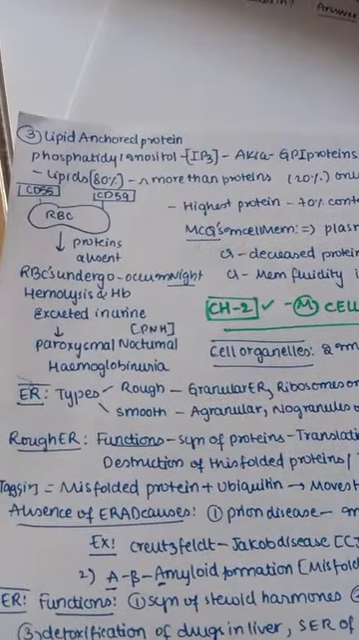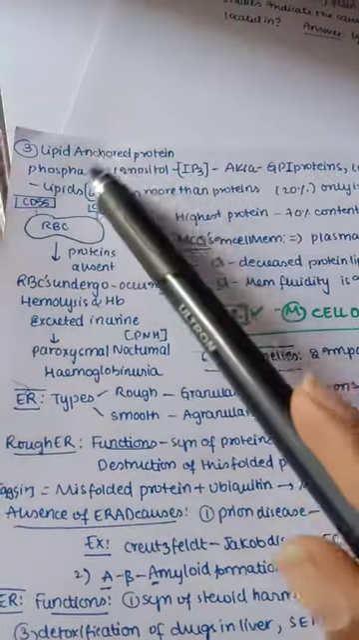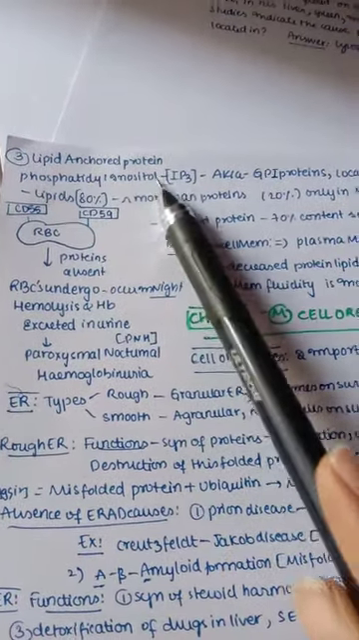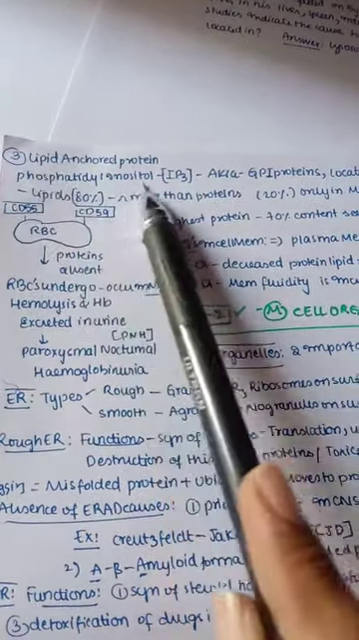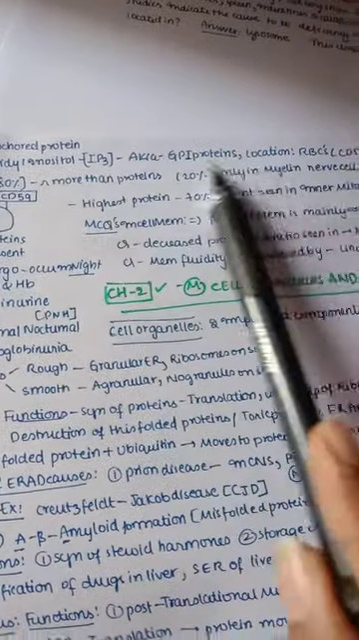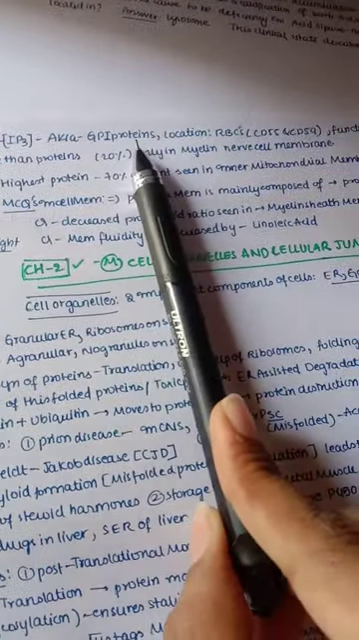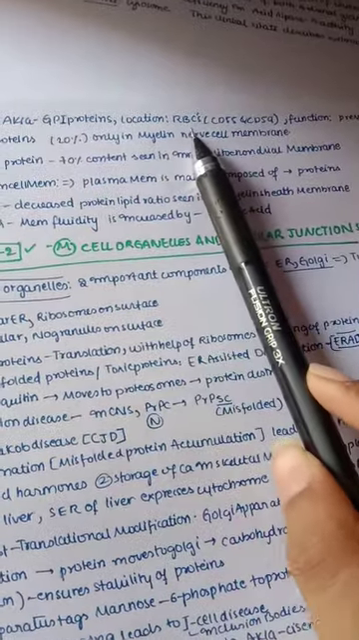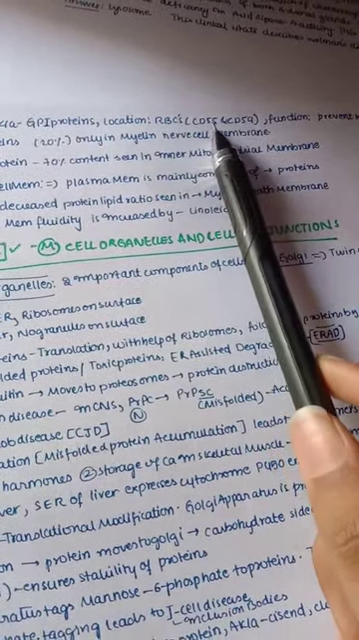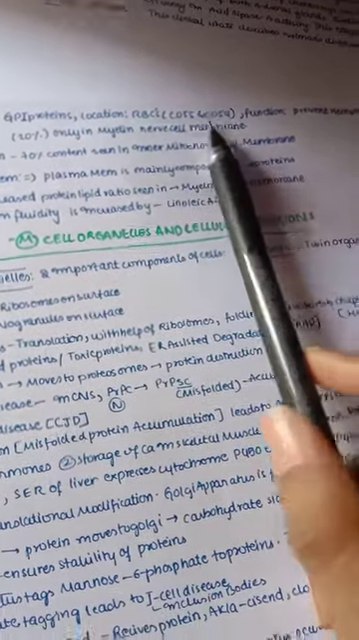Next we have a lipid anchored protein. So actually here we have our phosphatidyl inositol. If you remember, the third type of protein is lipid anchored. It is also known as GPI proteins. Location is present in RBCs, and they have two important proteins in them, that is CD55, CD59, and the function is mainly to prevent the hemolysis.